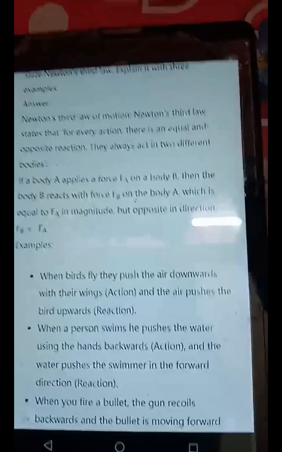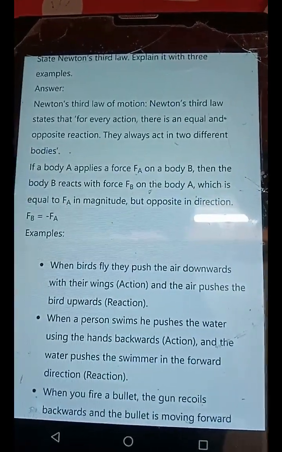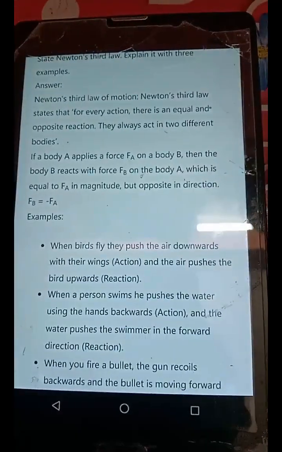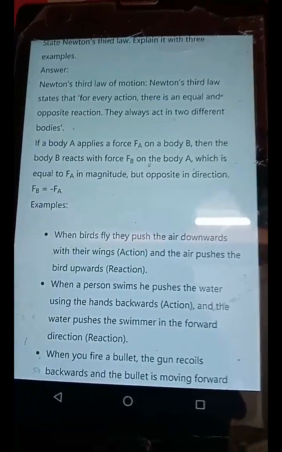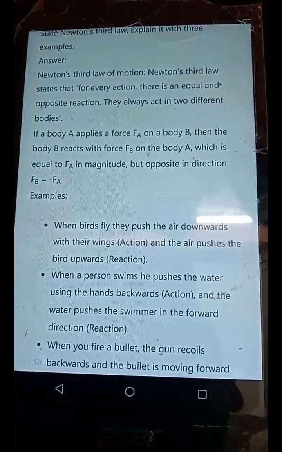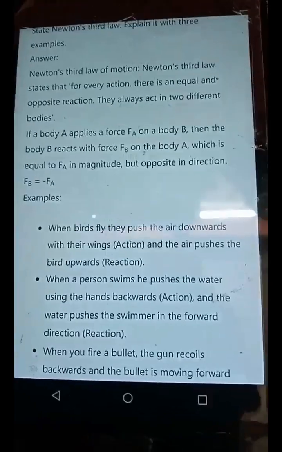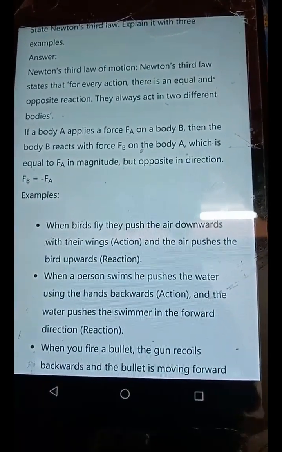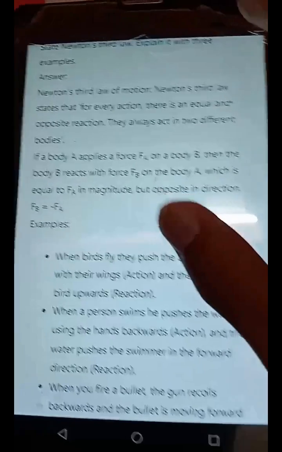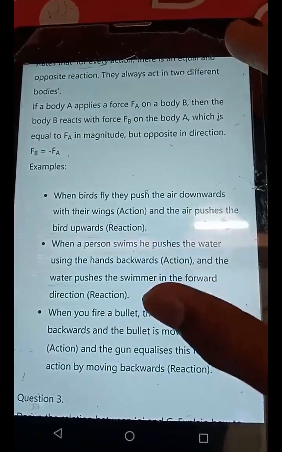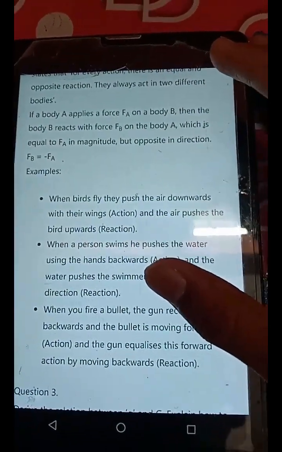Question 2 answer. Newton's third law of motion. Newton's third law states that for every action there is an equal and opposite reaction. They always act on 2 different bodies. If a body A applies a force Fa on a body B, then the body B reacts with a force Fb on the body A, which is equal to Fa in magnitude but opposite in direction. Fb is equal to minus Fa.